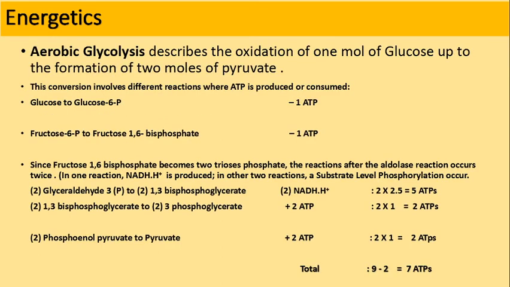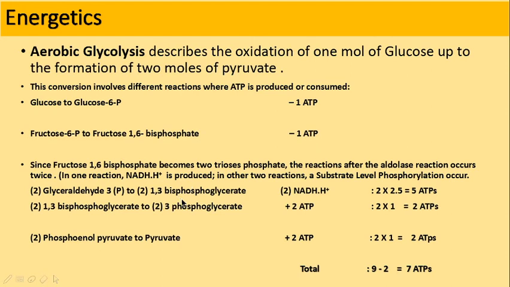Then energetics. This energetics is calculated for aerobic glycolysis. The first step will utilize one ATP molecule, and the third step, the conversion of fructose 6 phosphate to fructose 1,6 bisphosphate, also utilizes one ATP molecule. So you have to subtract two ATP molecules.